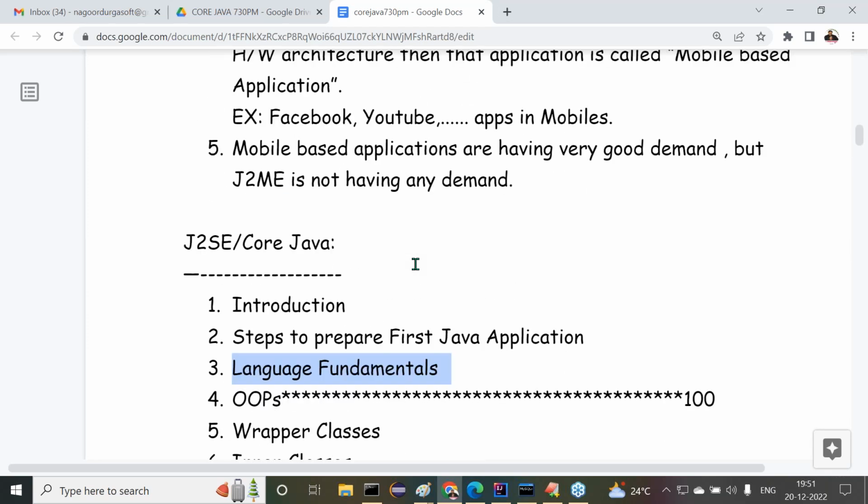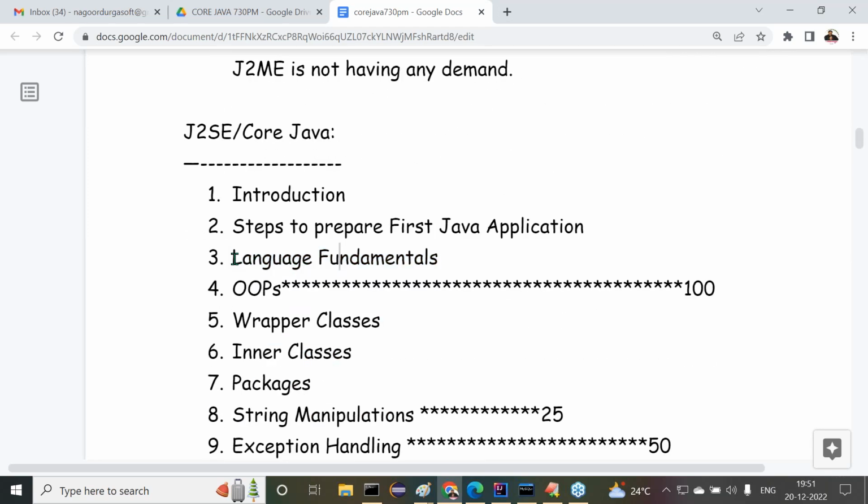Out of all these, at 6 o'clock, what topic did I start? Third topic. Actual Java will start from there. One step before, I'm starting at the 6 o'clock class. 6 to 7:30 language fundamentals. But before that, how many topics are available? Two topics are remaining. So these two topics I have to discuss at 7:30 to 9, right?